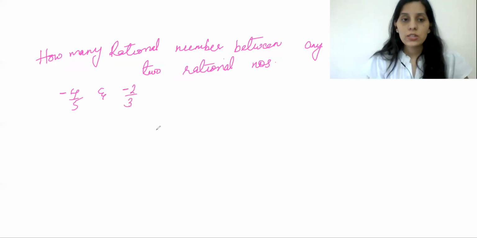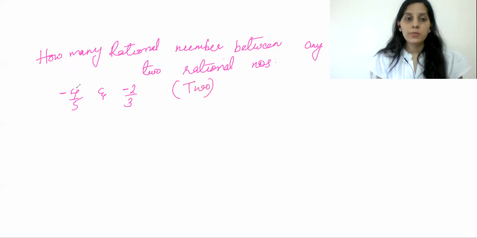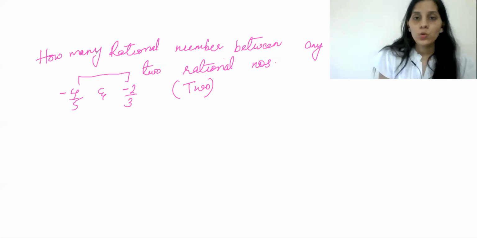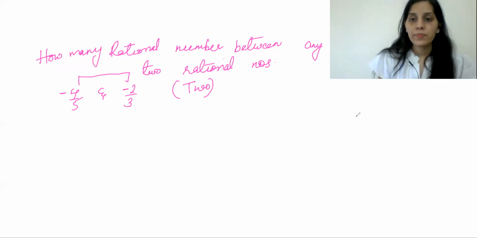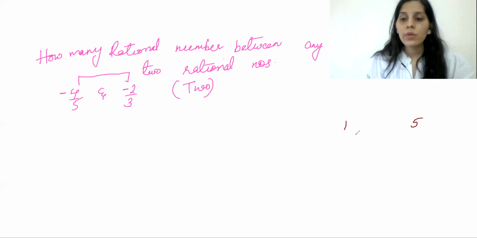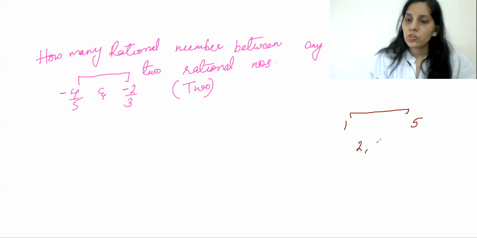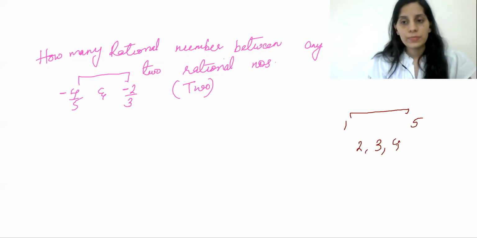My question is, I want to insert two rational numbers between these two. Before moving to this question, first, let me take two numbers, 1 and 5, and find out how many numbers we have between 1 and 5. So it is 2, 3, 4. It's very easy to predict, correct?